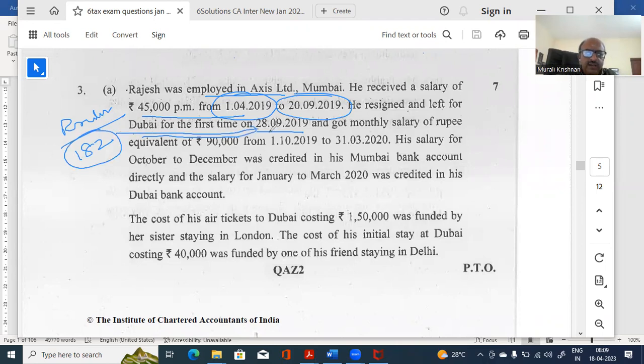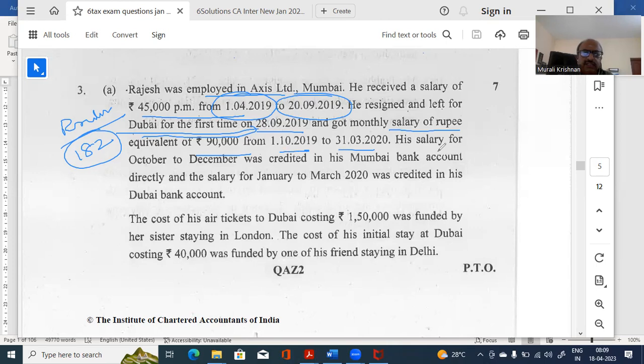You have to see, check here, because he has left on 28. And if you look at it, I don't think he has stayed in India for 182 days, but you have to write and if required, calculate it and show it there. So that he's only in India for so many days, and therefore he is a non-resident. Then what happened? He went to Dubai and got a monthly salary of equivalent 90,000 from 1/10 to 31/3. Dates are very important.